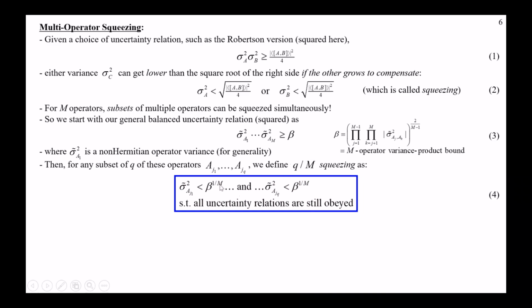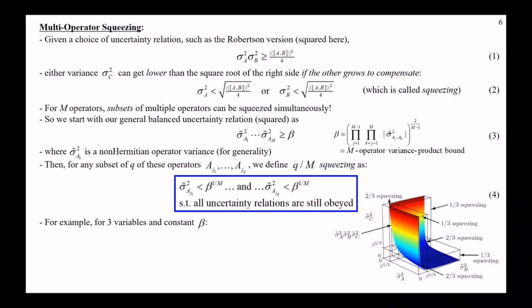And all of this must happen such that all other uncertainty relations, such as the original Heisenberg for each pair, are still obeyed, okay? So for an example, for three variables, if we have a constant beta, it may look something like this. Okay, this is just a schematic. But you can say that, all right, well, if we have just one variable, okay, we can go back to what we're familiar with.